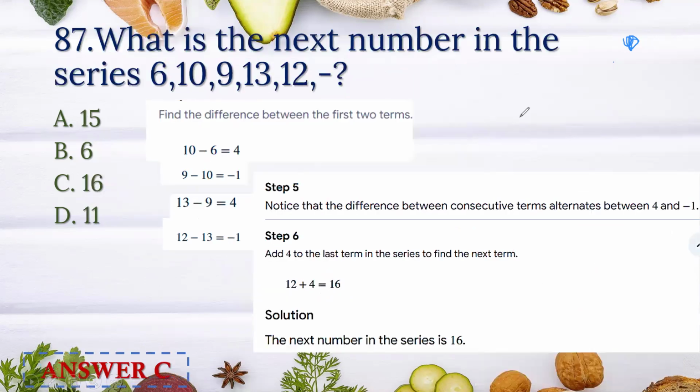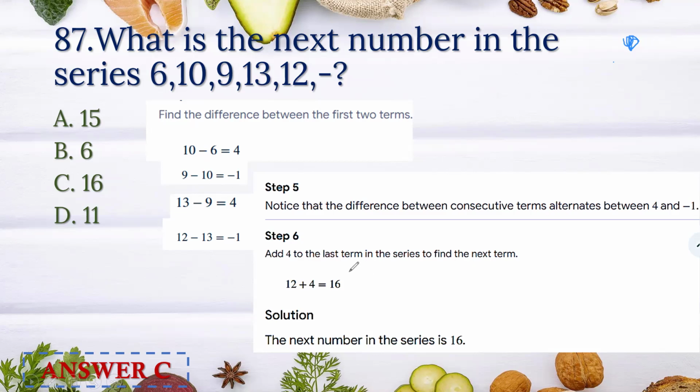What is the next number in the series? 6, 10, 9, 13, 12. First we have to find the difference between the terms. 10 minus 6 is 4, 9 minus 10 is minus 1, 13 minus 9 equals 4, 12 minus 13 is minus 1. So the difference between consecutive terms alternates between 4 and minus 1.